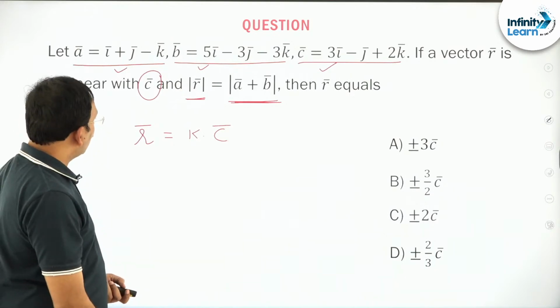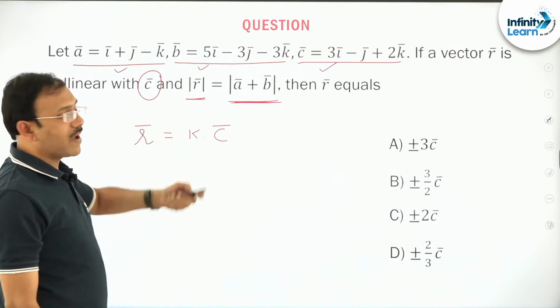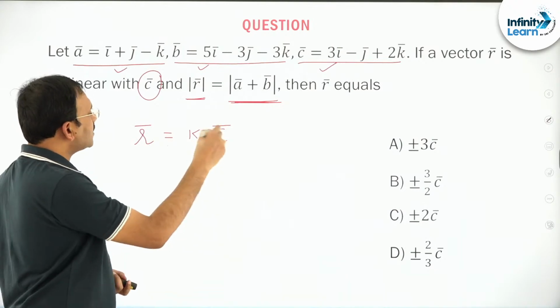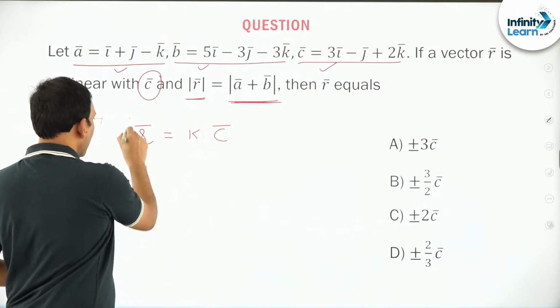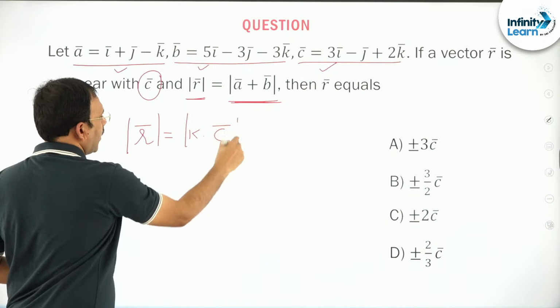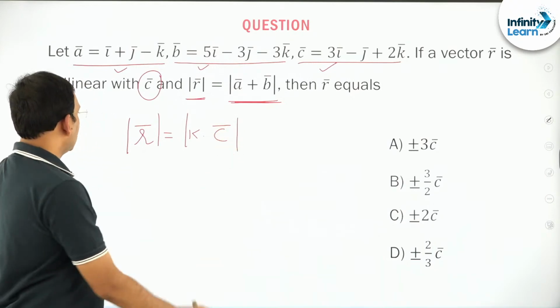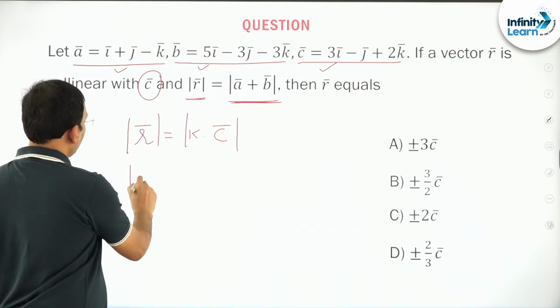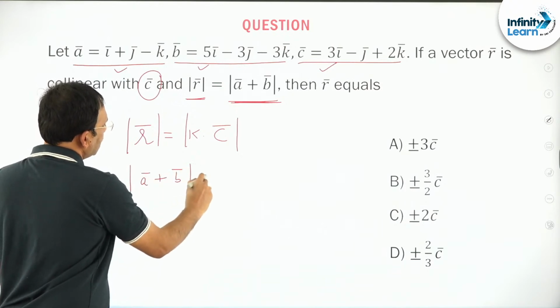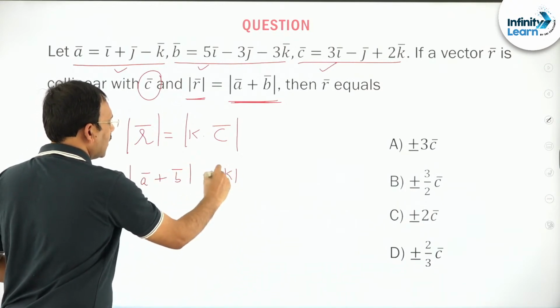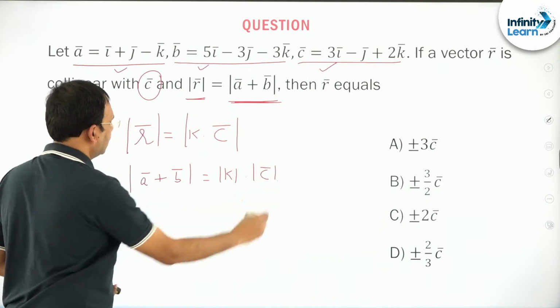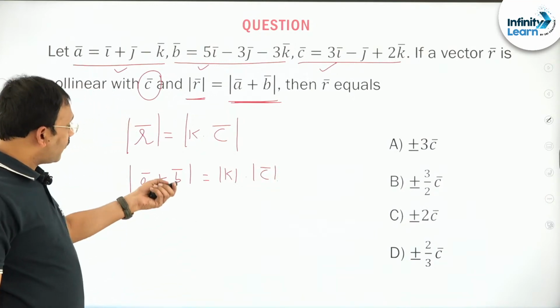Whereas R bar's magnitude is nothing but the magnitude of A plus B. So the magnitude of A bar plus B bar is equal to mod K into magnitude of C bar, so that you can find K.